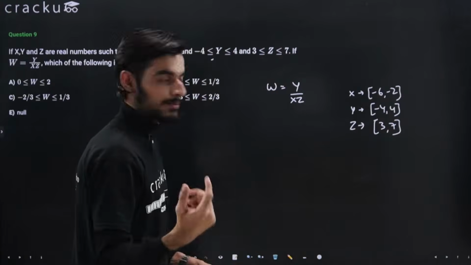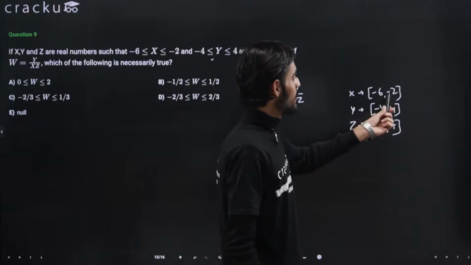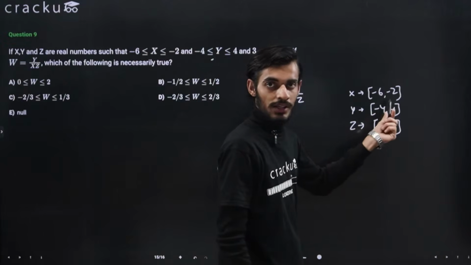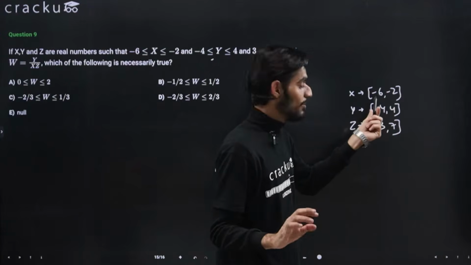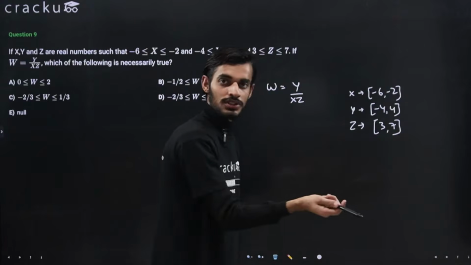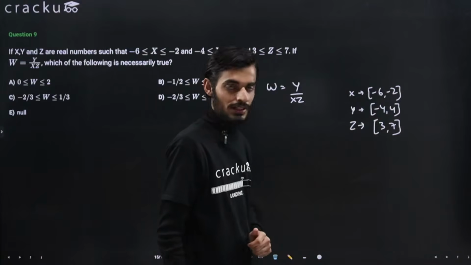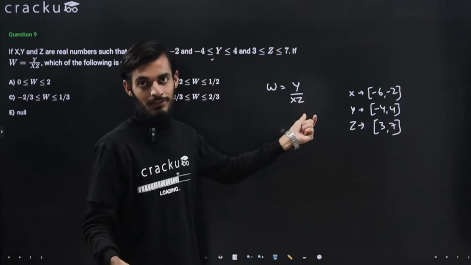Let's first try to find the maximum value. Now you can see that x is always negative, right? Whatever value you take from this particular bracket, x will always be negative. And for z, this is always positive. So whatever value you take from x, whatever value you take from z, this product will always be negative, right?